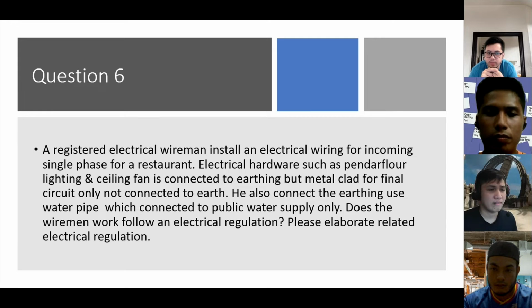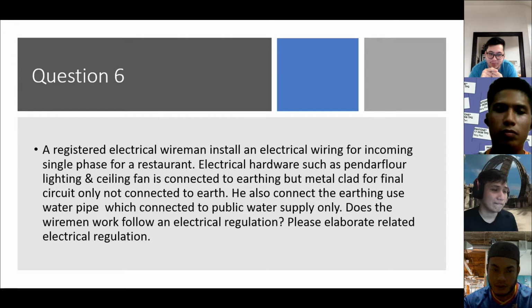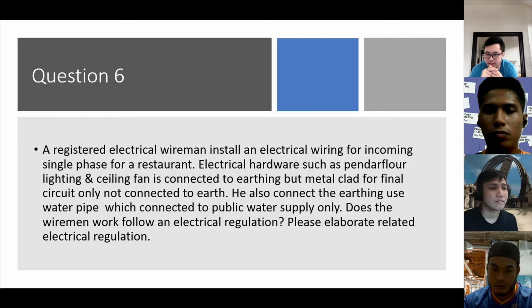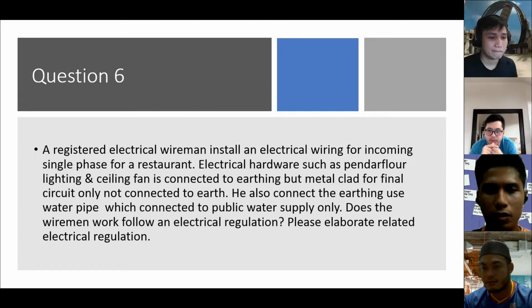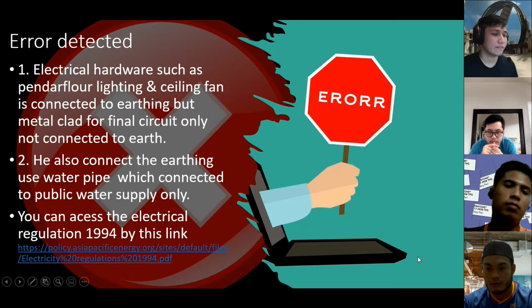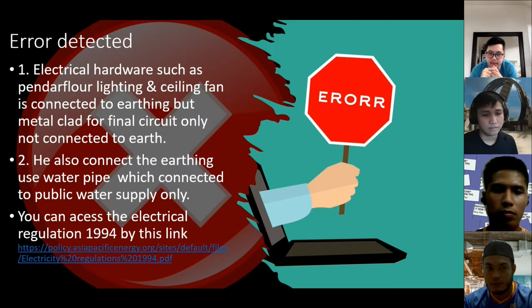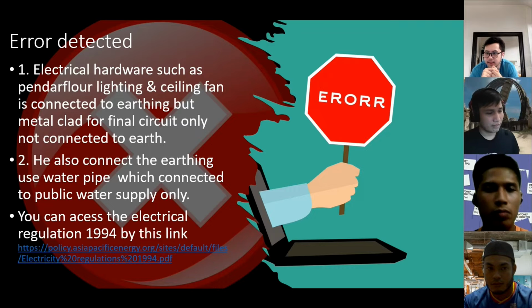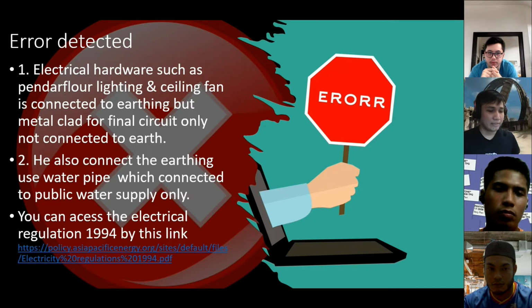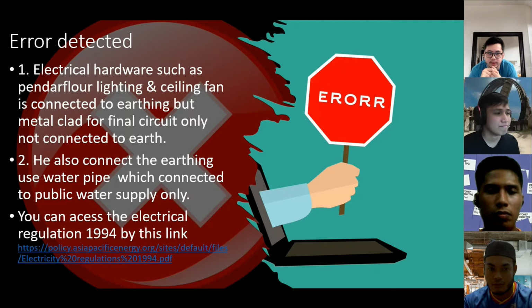So does the wireman's work follow the electrical regulation? And please elaborate on the related electrical regulation. So next. From the question, we detect some errors. The first error is that the electrical hardware such as panel board, lighting, and also the ceiling fan is connected to earthing, but the metal clad for the final circuit is not connected to the earth.